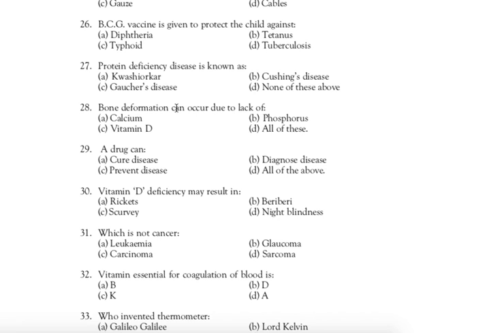Next question. Question number 28: Bone deformation can occur due to lack of. Correct answer is D, because bone needs calcium, vitamin D and phosphorus. So deformation occurs due to lack or insufficiency of calcium, phosphorus and vitamin D. So the correct answer is D, all of these.